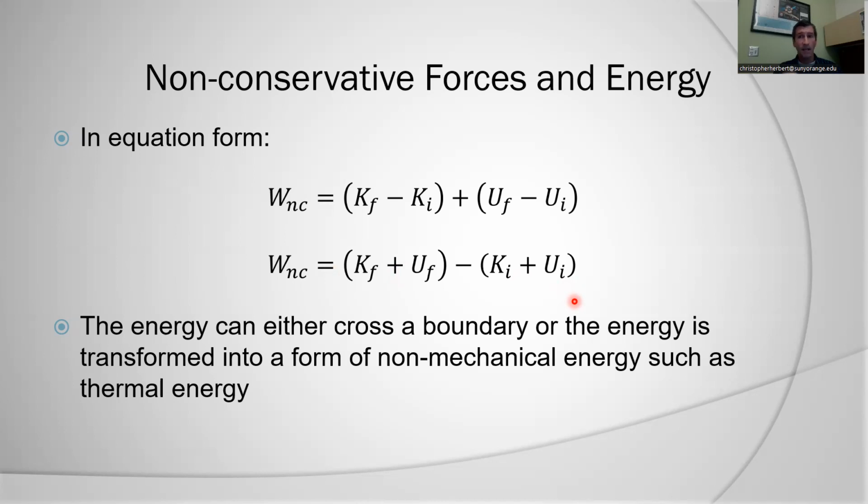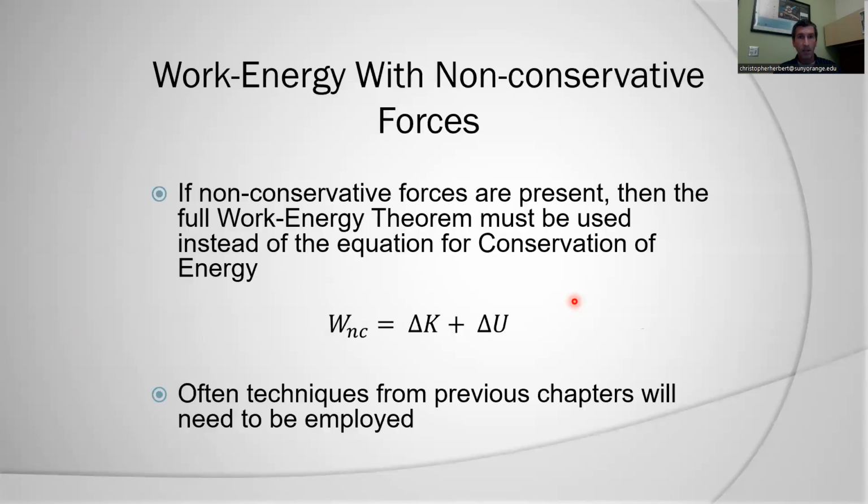If it's friction, I'm taking energy away from the system. If it's, say, an electrical motor, I'm converting electrical energy into mechanical energy, adding mechanical energy to the system. Even my own influence, if I use my muscles in my hand to push on something, that's adding mechanical energy to the system.